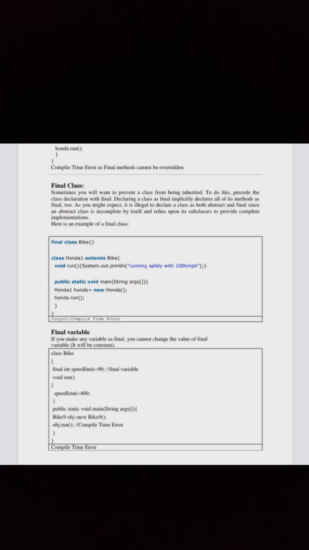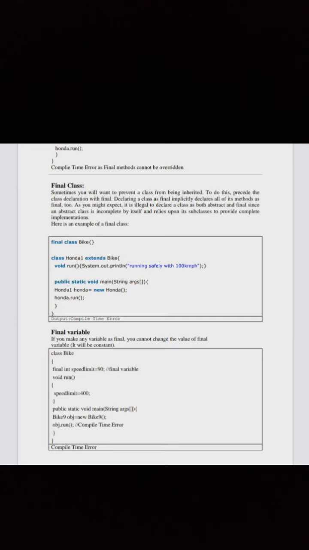Continuation of the code here, and let us know about final class. Sometimes you will want to prevent a class from being inherited. To do this, precede the class declaration with final. Declaring a class as final implicitly declares all of its methods as final too. As you might expect, it is illegal to declare a class as both abstract and final, since an abstract class is incomplete by itself and relies upon its subclasses to provide complete implementations. Here is an example of a final class.